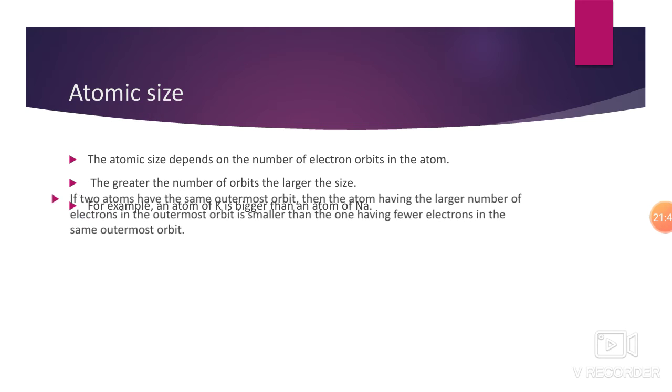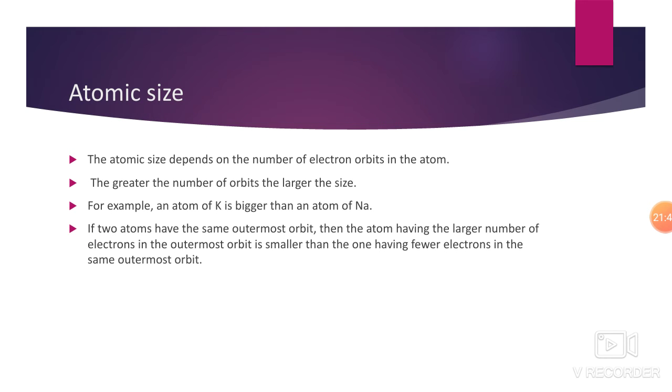If two atoms have the same outermost orbit, then the atom having the larger number of electrons in the outermost orbit is smaller than one having fewer electrons in the same outermost orbit.